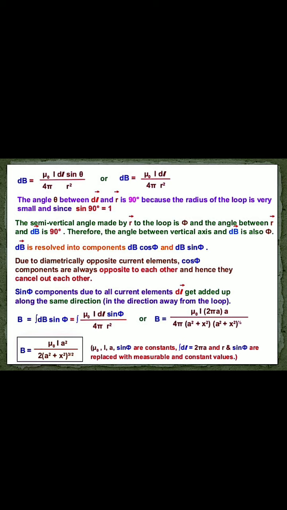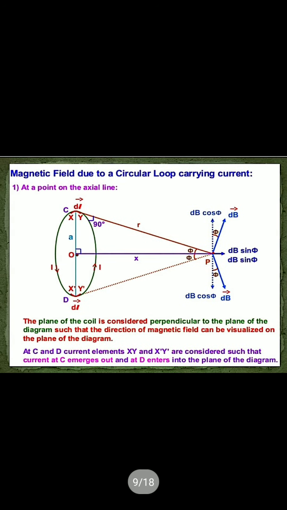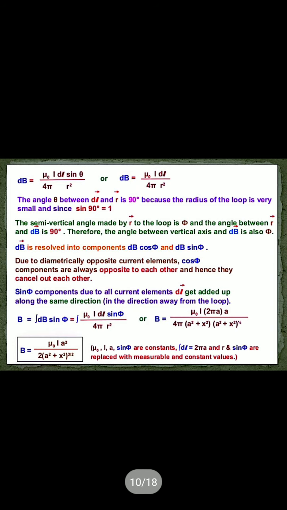Integrating dB, we get mu 0 I dl by 4 pi r square into sin phi. From this expression, sin phi means A by R. Sin phi means A by R. Okay, so if we put it over there and integrate this, we get the equation B equals